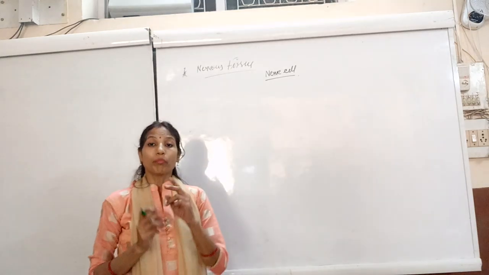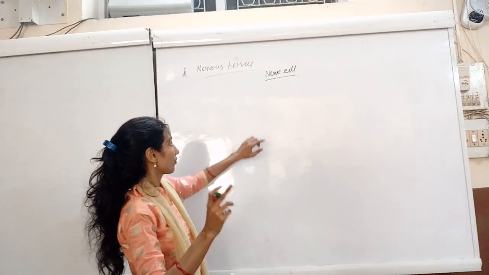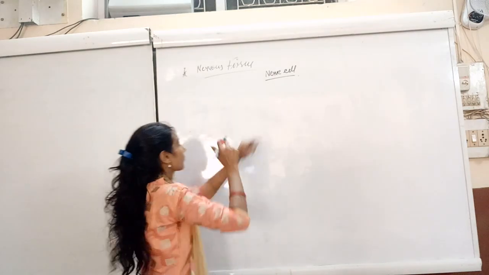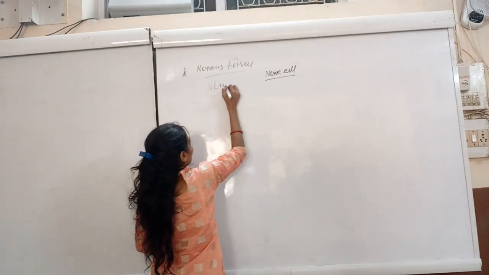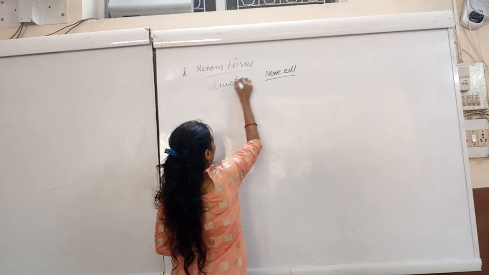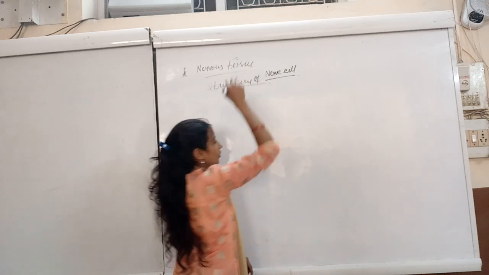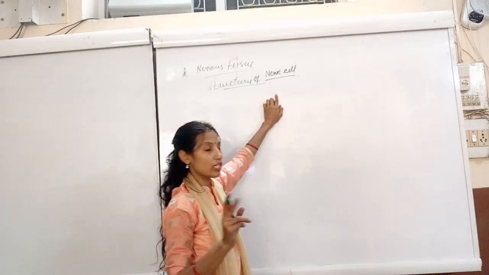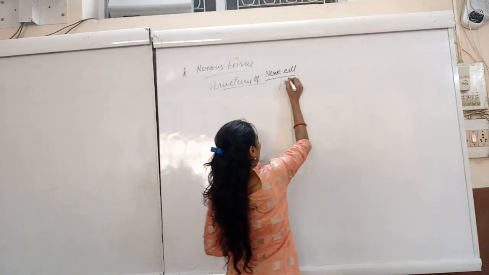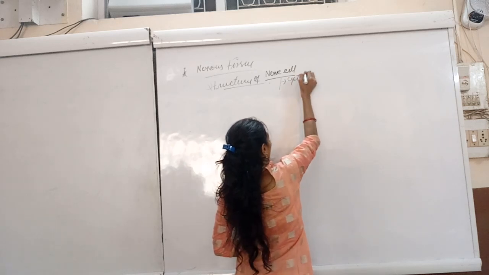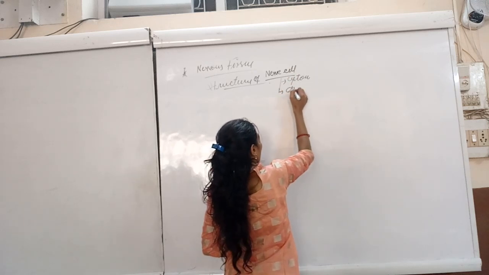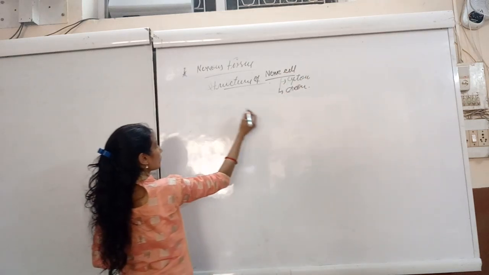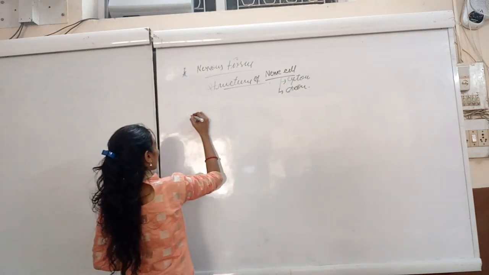Now we are studying the structure of the nerve cell. The nerve cell mainly consists of two main regions: the cyton and the axon. So here I am going to draw a rough diagram so that it is easy to understand.